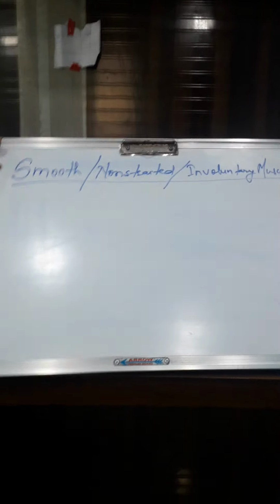Yesterday we dealt with the striated muscles, the voluntary muscles. Today we will go with the smooth muscles, also known as non-striated or involuntary muscles. Those muscles which are not in our command, not in our action, are examples of smooth muscles. For example, the iris, pupil, alimentary canal, digestive system and mucous glands all belong to the involuntary muscles. Let's see the diagram and its structure.